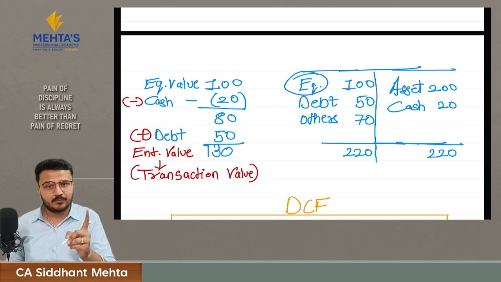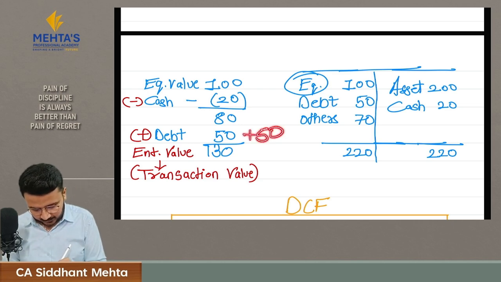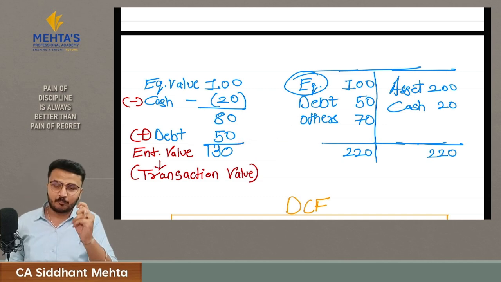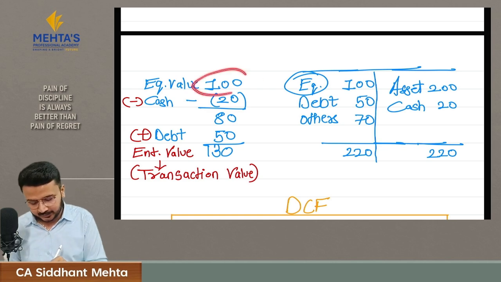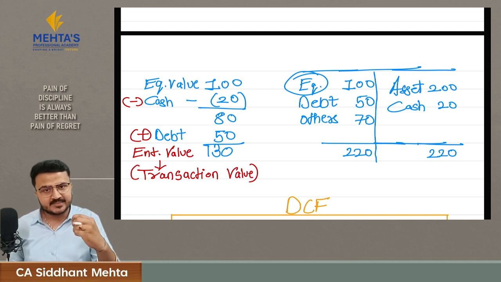Hence, this will also get added when I am calculating the effective price of buying this company. So I add this 50 rupees and then the price came to 130 rupees. My friend, 130 rupees is the effective price of buying that company and not 100 rupees. 130 rupees is the true cost of buying that company, which we also call the enterprise value.